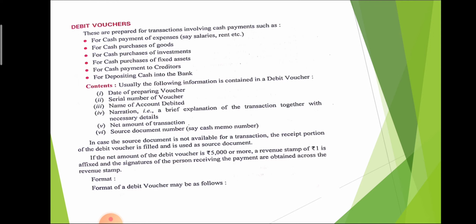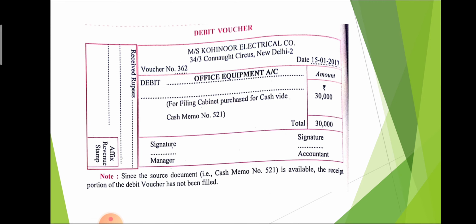If the net amount of a debit voucher is 5,000 or more, a revenue stamp of 1 rupee is affixed, and the signature of the person receiving the payment is obtained across the revenue stamp. It means that on the debit voucher, the stamp is mentioned, and that stamp's price may be rupees 1 or 2, and it is posted on that debit voucher. The format of a debit voucher may be as follows.